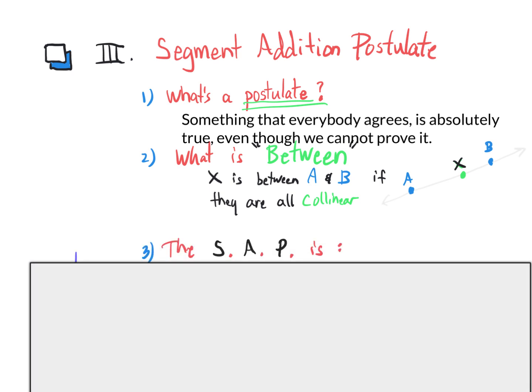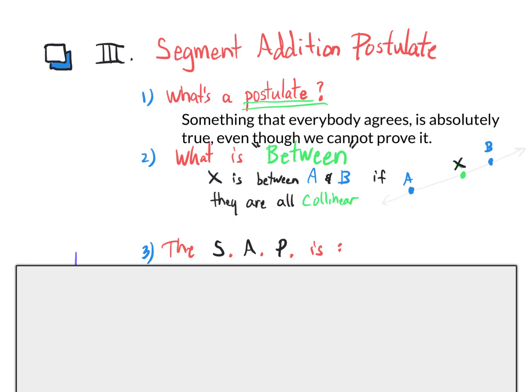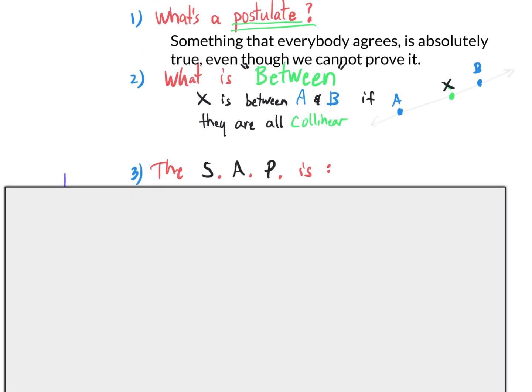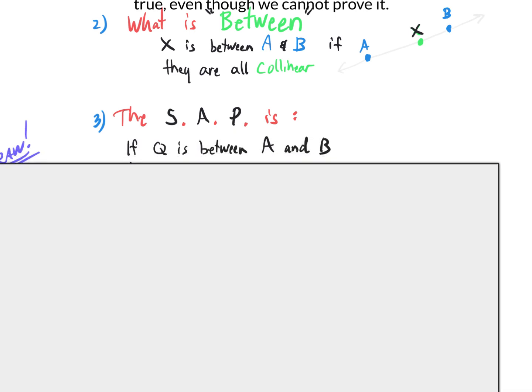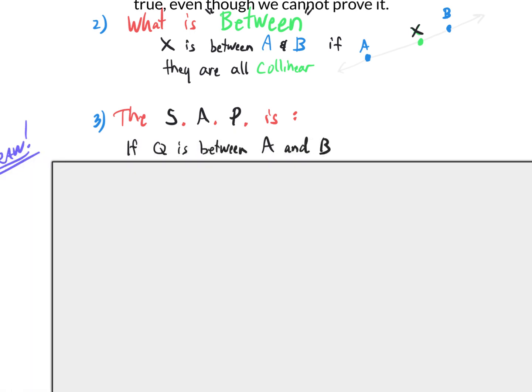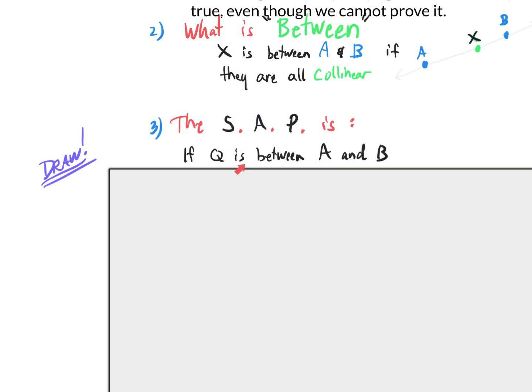All right, now we can look at the segment addition postulate. We're going to abbreviate so we don't have to write so much: the SAP. The segment addition postulate says the following. If some point Q is between A and B, before we go any further, let's draw what that looks like.